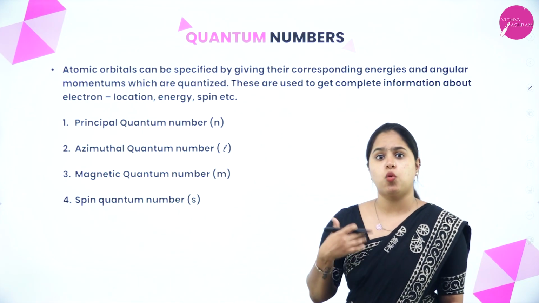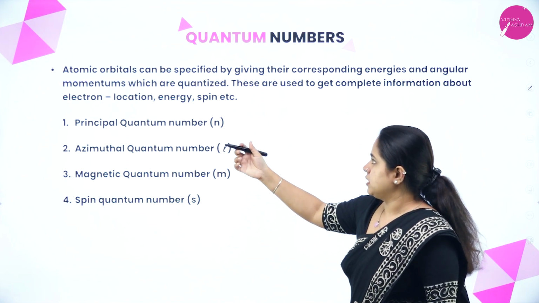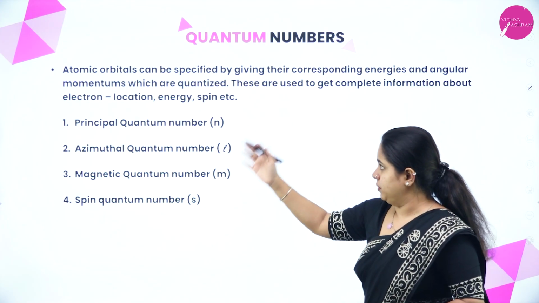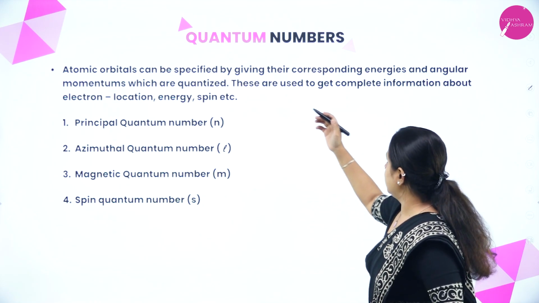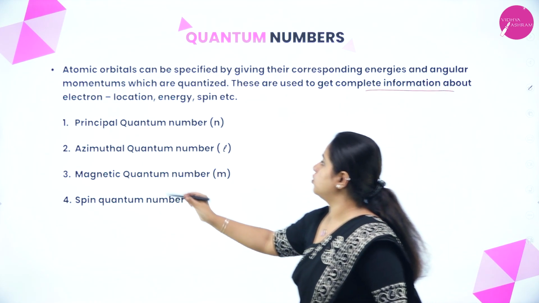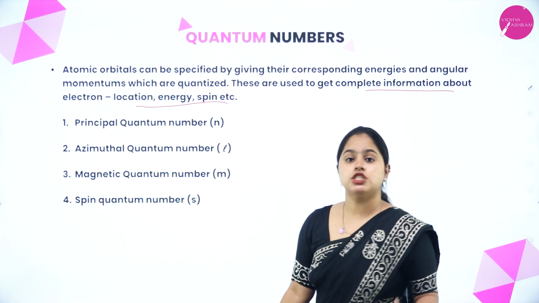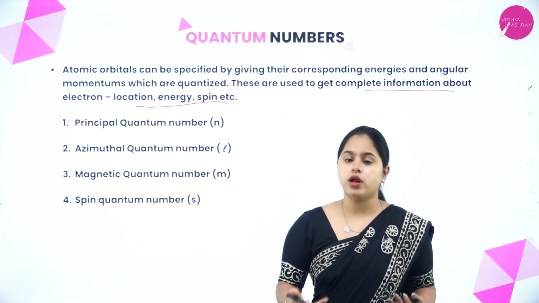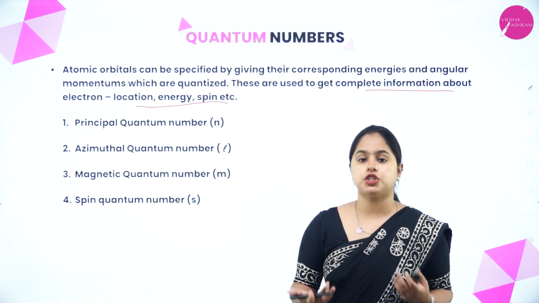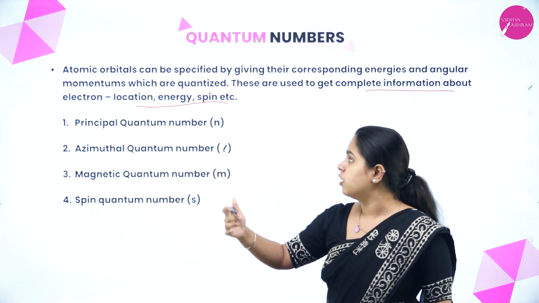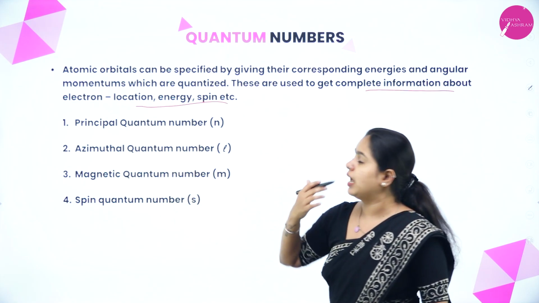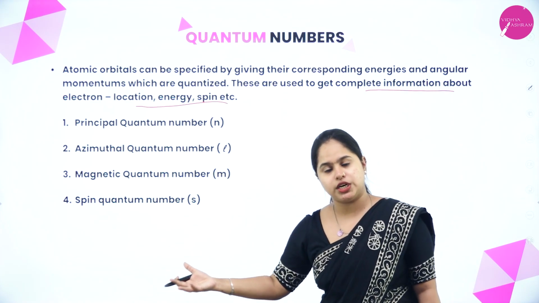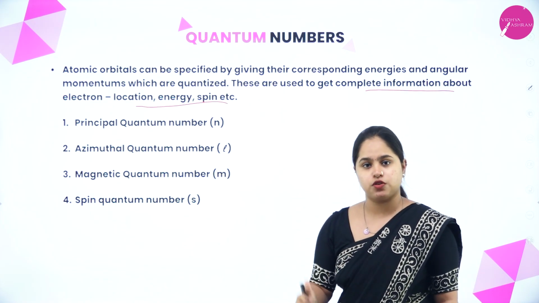So what exactly are quantum numbers? Atomic orbitals can be specified by giving their corresponding energies and angular momentums, which are quantized. These are used to get complete information about the electron, its location, energy, spin, etc. Using these quantum numbers, we will be able to gather information about the atomic orbitals, and also understand the location, energy, spin, etc. of the electron. Basically, you have to study 4 quantum numbers, which is very important.